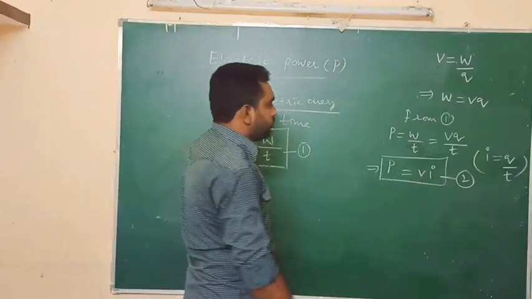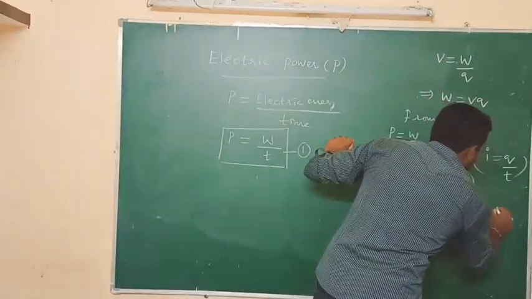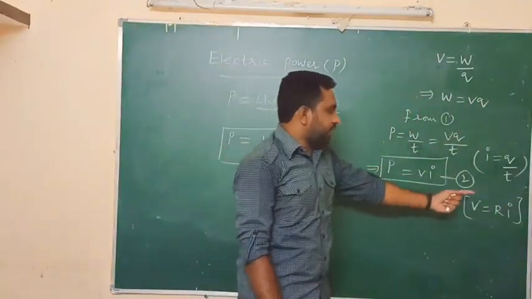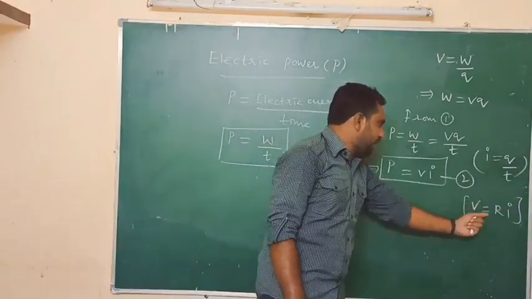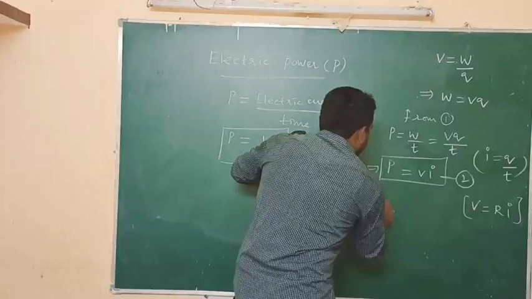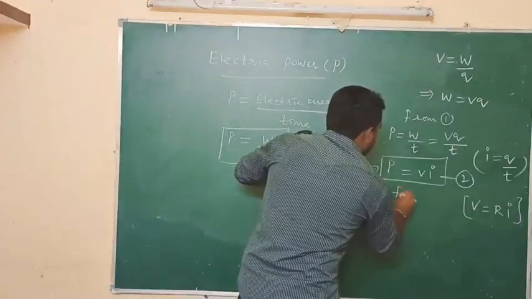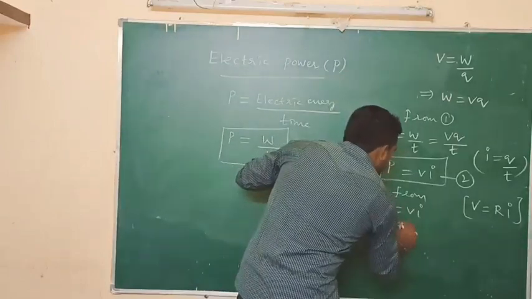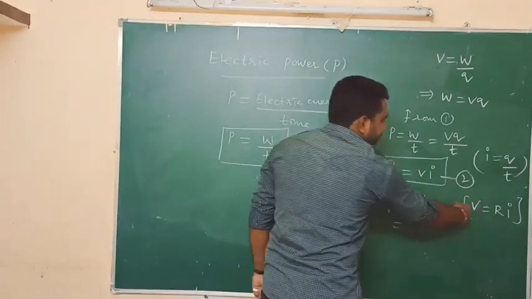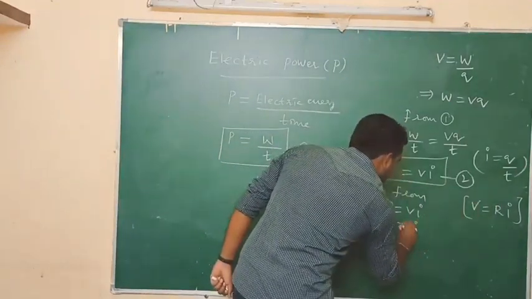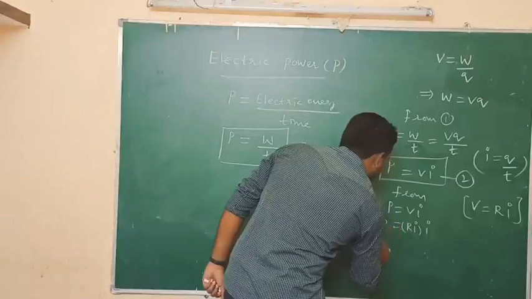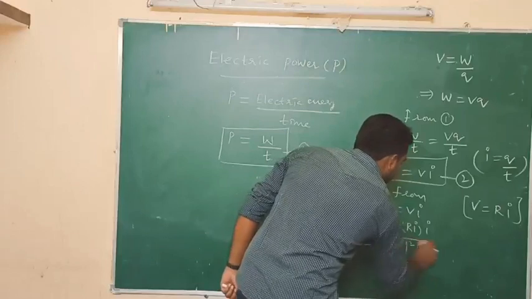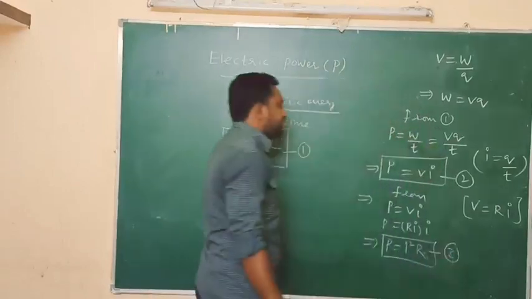Now I am going to use Ohm's law. According to Ohm's law, V equal to IR. Now I am going to substitute V equal to IR in equation 2. From 2, P equal to VI. Instead of V, we write IR, so P equal to IR into I. Finally we get P equal to I square R. This is the third formula to find the power.